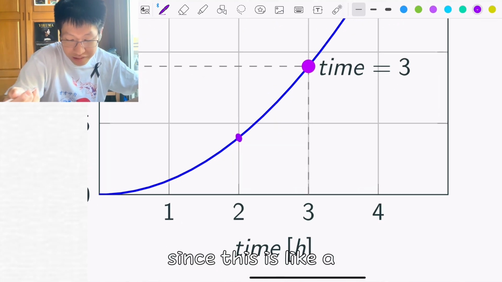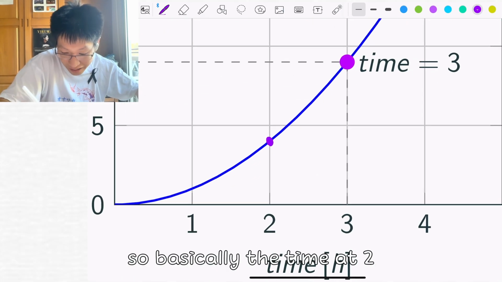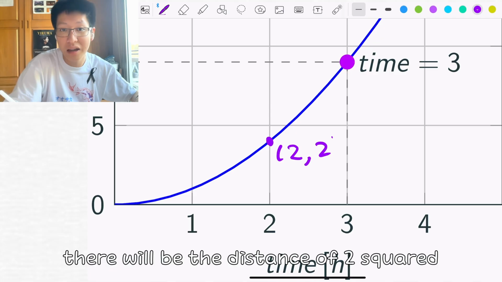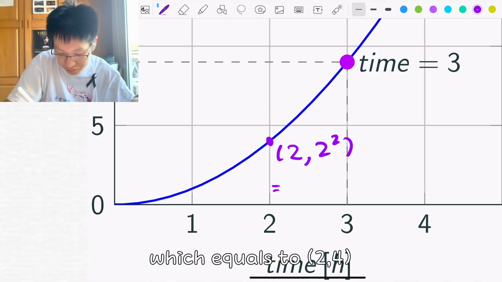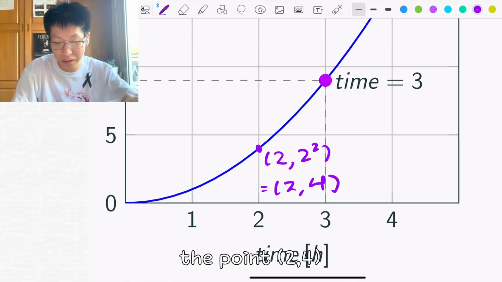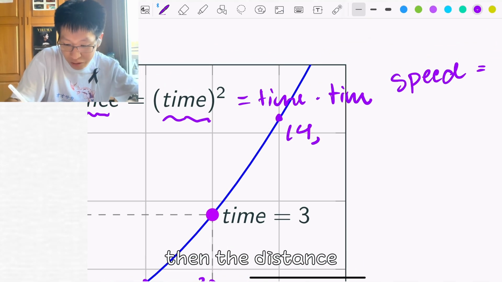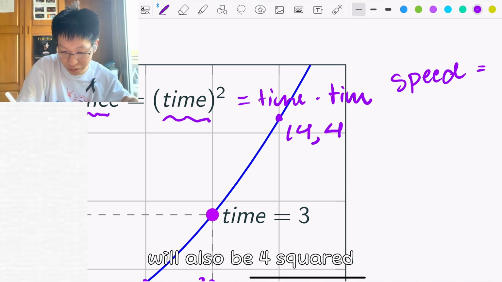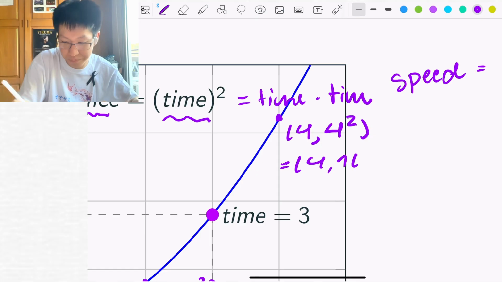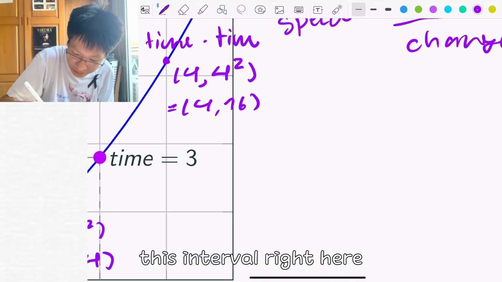Since distance equals time squared, at time 2 the distance is 2 squared, which is 4, so the point is (2, 4). At time 4, the distance is 4 squared, which is 4 times 4, which equals 16.